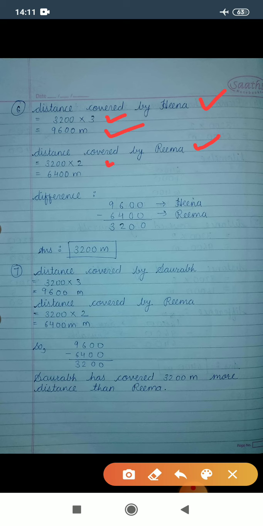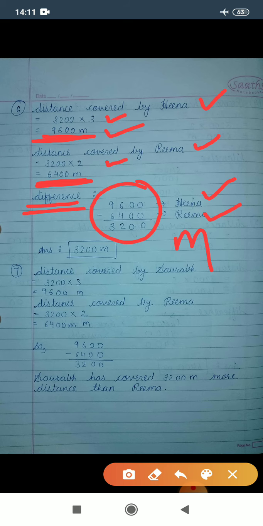That means 3200 multiplied by 2 gives you 6400. For finding out the difference of these two distances, we need to subtract these two numbers. So 9600 minus 6400 gives you 3200 meters.